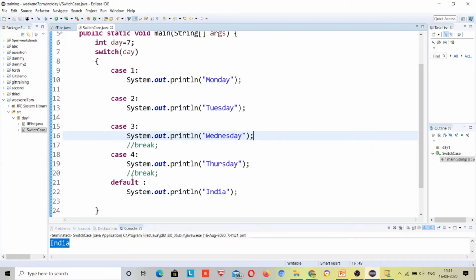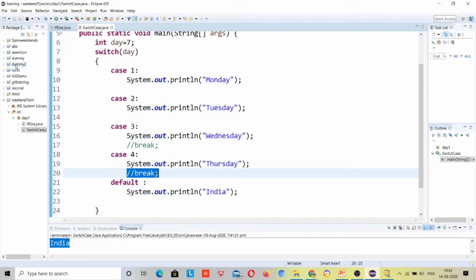Why not default? Because there was no break after the case 4, that's why it will go for default. Default has two rules. If there is no such condition matching, that default will surely run, right? But if there is no break, then no one can stop default from printing, right? Default is part of our code. If there is no break, then default is surely going to print. But if there is no matching condition, then again default is going to print.